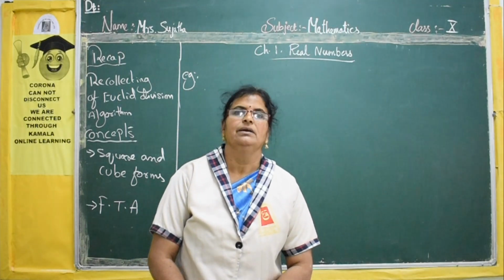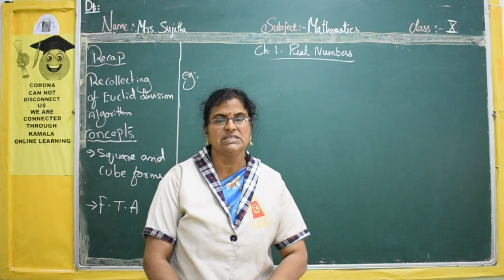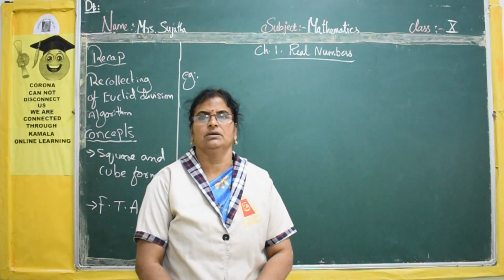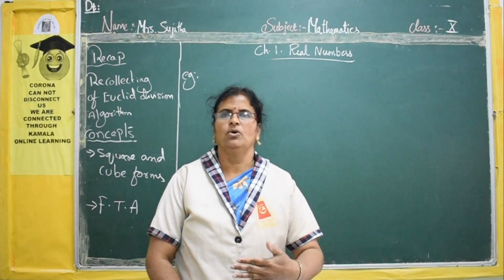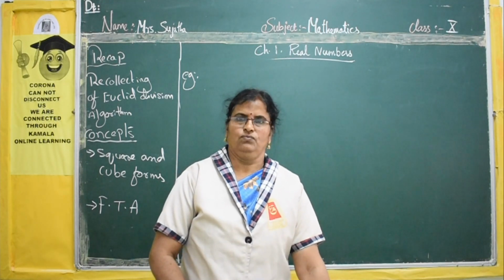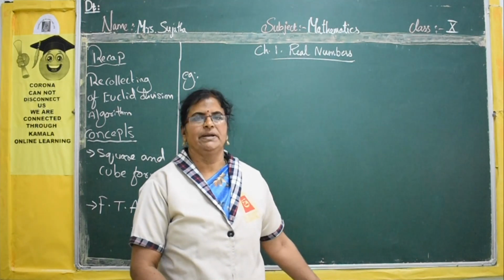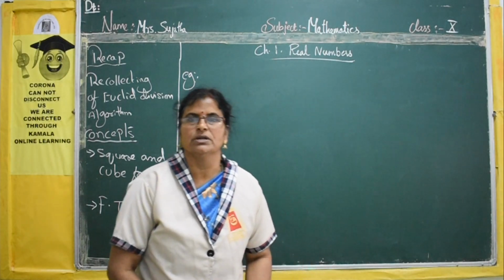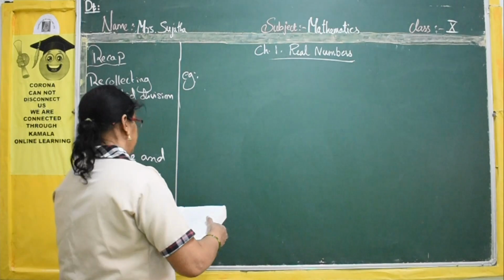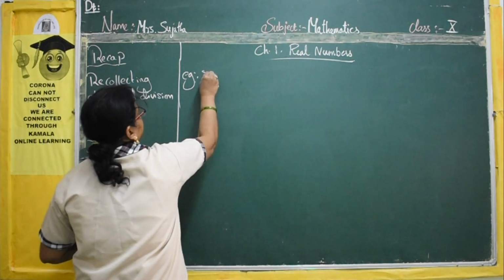Extra problems will come from this, and in the examination also you will get questions from this. I will explain models, and the same model sums I will give for homework. That's why I am explaining one model. Please see here, I am writing the question.